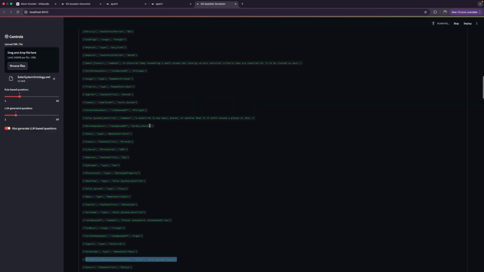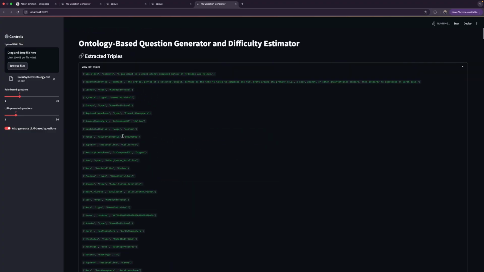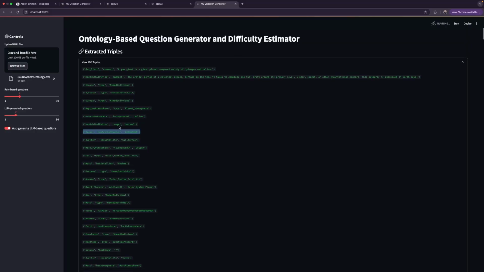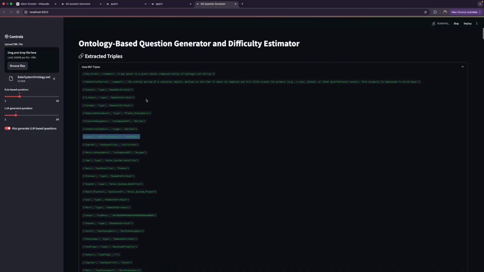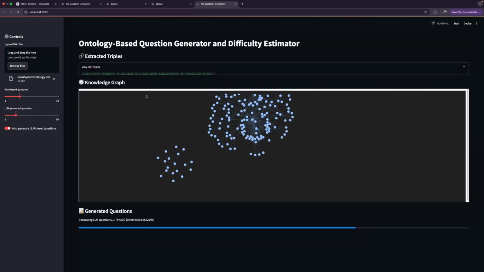So we had to filter all those things because not every knowledge graph is perfect for it, but we have some valuable insight like Venus has orbital radius. So we can create some questions based on that. So we had to filter it out, and these are the triples.